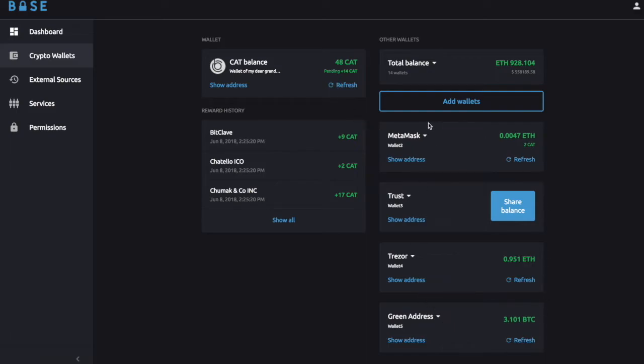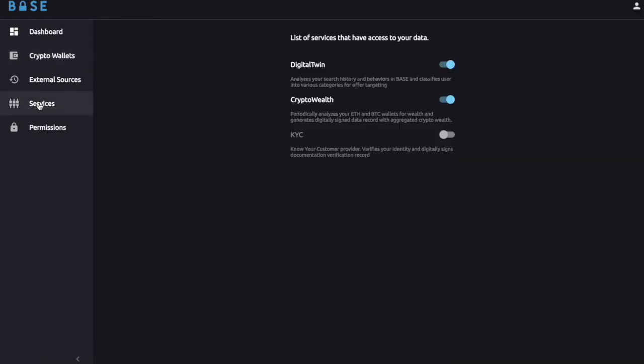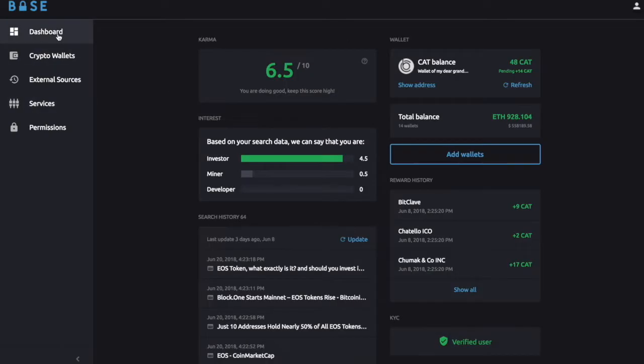These wallets can be used to compute your crypto wealth. We will initially support Ethereum ERC20 tokens and Bitcoin for wealth calculation. Similar to Digital Twin, we have Crypto Wealth. This is a service that will analyze the raw data and generate data that is useful for targeting. In the case of Crypto Wealth, the raw data is your wallet addresses.